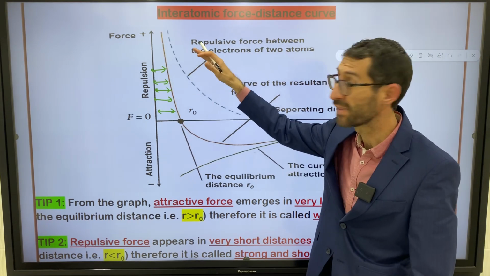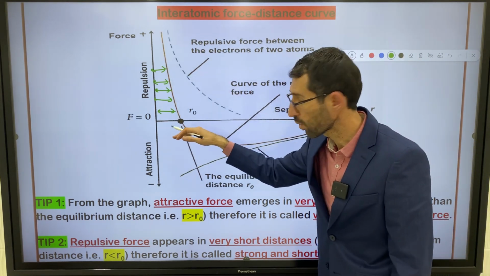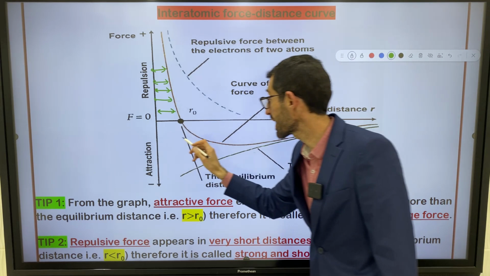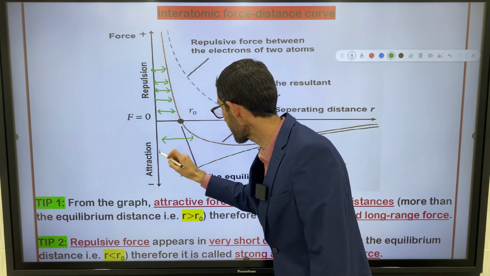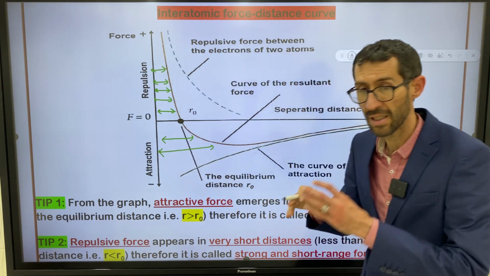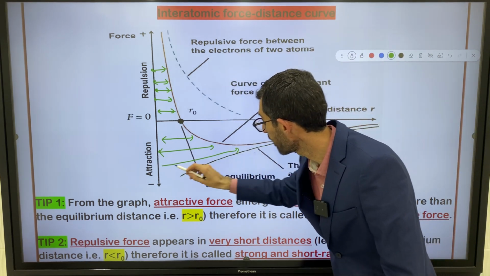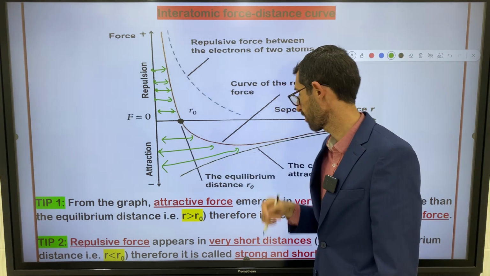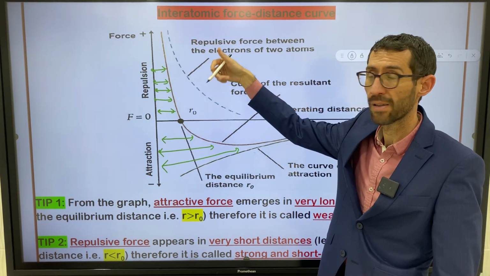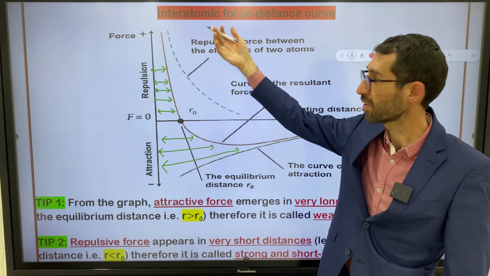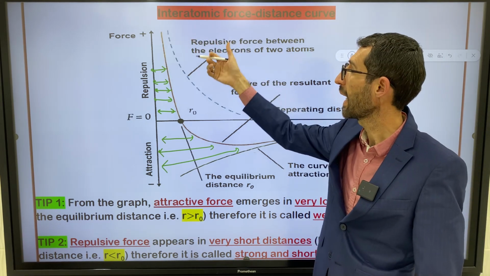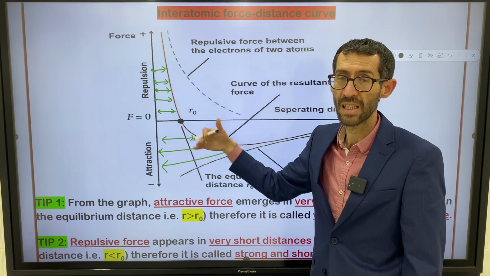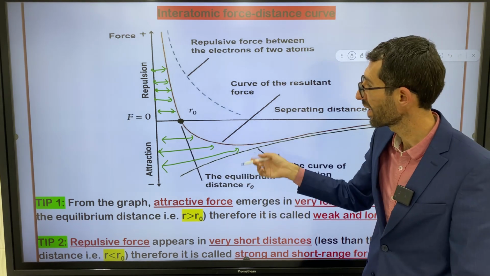The lower part of the curve talks about what? The lower part talks about a negative attractive force, right? Which acts at very long distances. That's why we say long range, weak attractive force. Upper part is dedicated for repulsive force and it's positive. It's a short range force. Lower part is dedicated for attractive force, it's negative, and it's a long range force.